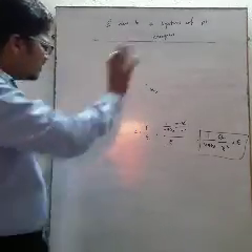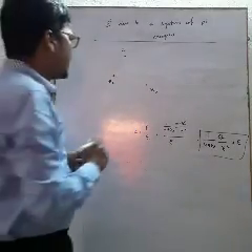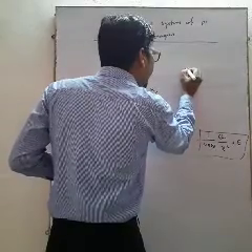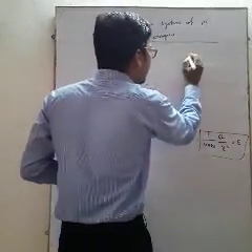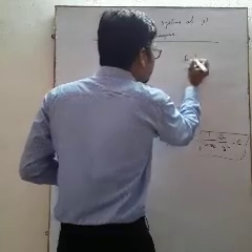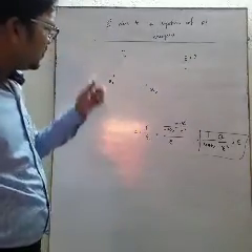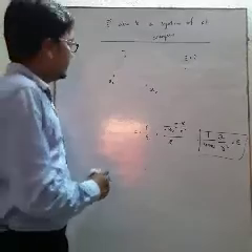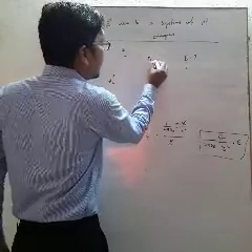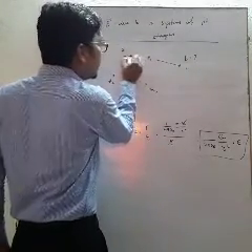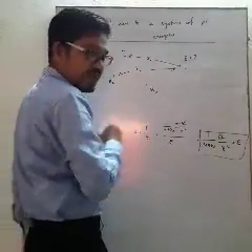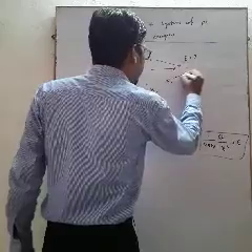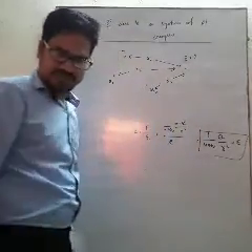Okay, so these are the 3 point charges, and we want to find the electric field intensity at this point, which is at a distance r1 from the first charge particle, at a distance r2 from the second charge particle, and at a distance r3 from the third charge particle.